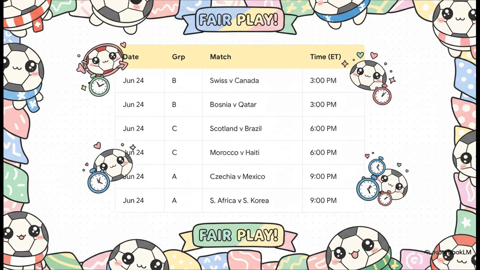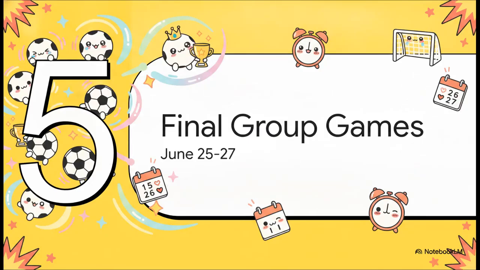Now notice the major scheduling shift on June 24th. This is where we start seeing simultaneous group match kickoffs. Switzerland versus Canada and Bosnia versus Qatar both kick off at exactly 3 p.m. Eastern. The tournament does this across the board to ensure absolute fairness, so teams can't game this system based on other match results. And finally, Phase 5, the final group games, June 25th through the 27th.